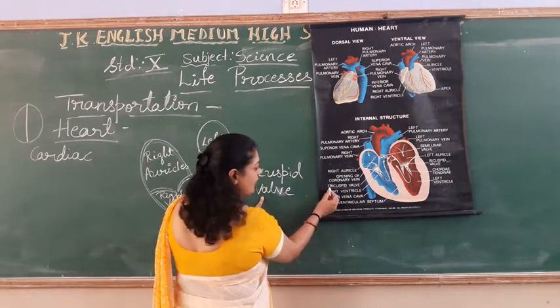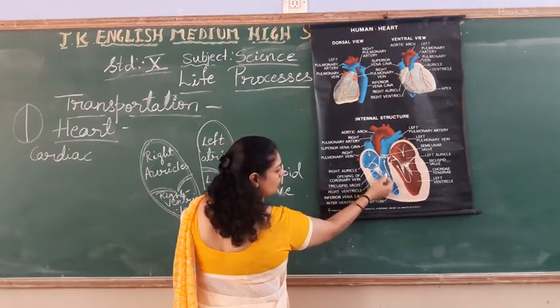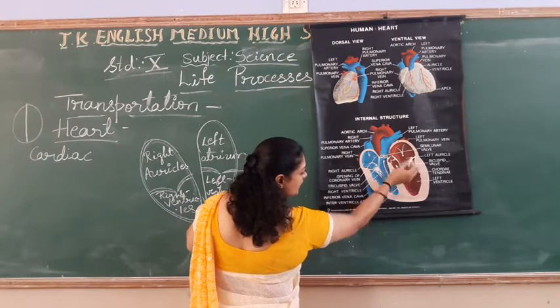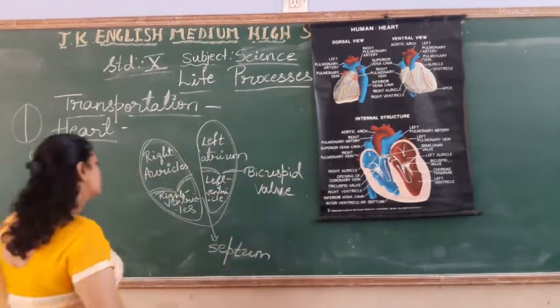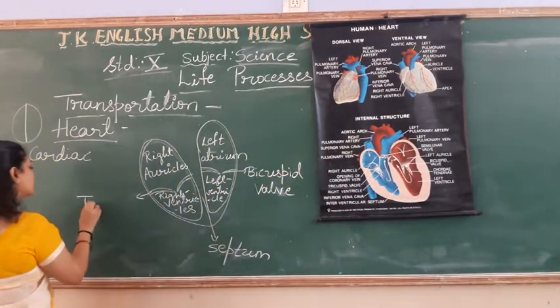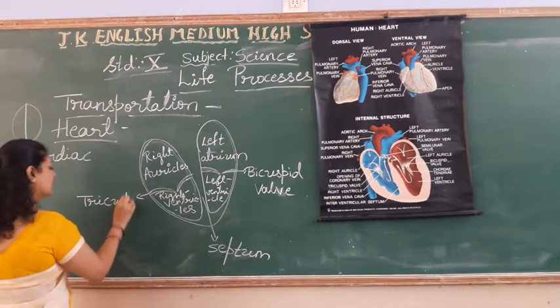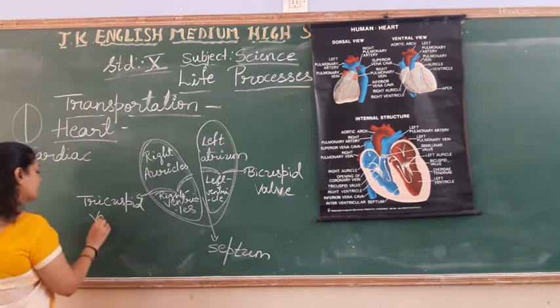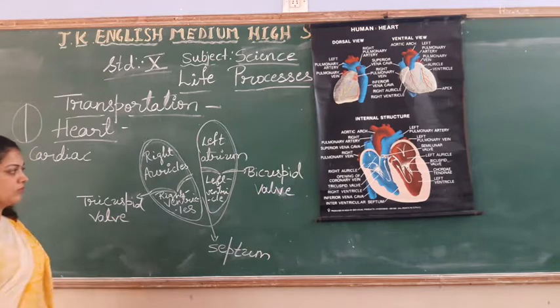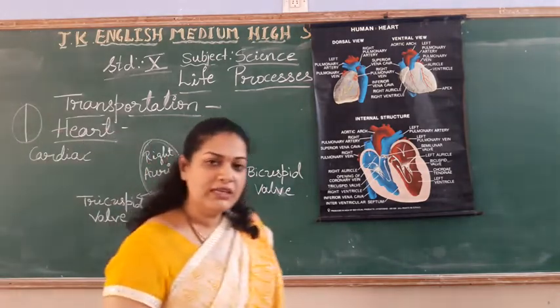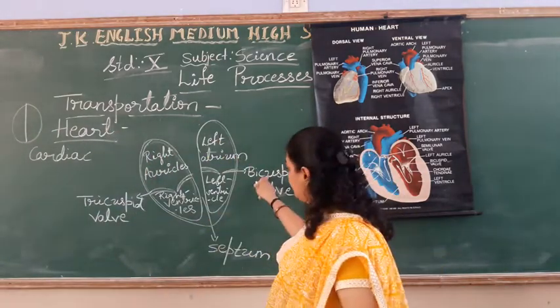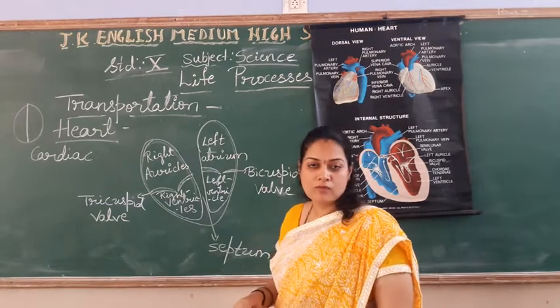Here it is called tricuspid wall. See, can you see the wall structure here? That is called tricuspid wall.